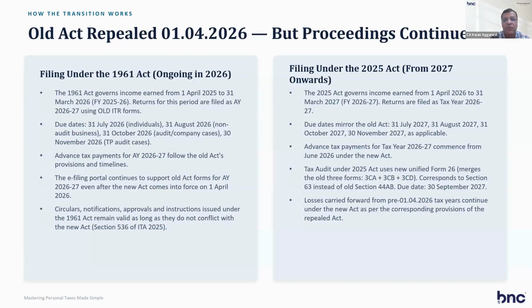So you have to be very careful for which tax year or assessment year you are depositing tax. You have to check that on the income tax site. Mainly the advance tax or TDS for tax year 26-27 are deposited under the 2025 Act now, because we are standing in July. For return filing for 31st March 2026, assessment year 26-27, we will use the old Act and deposit the challan accordingly for assessment year 26-27, self-assessment tax.